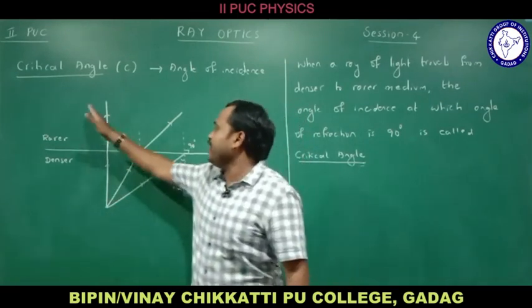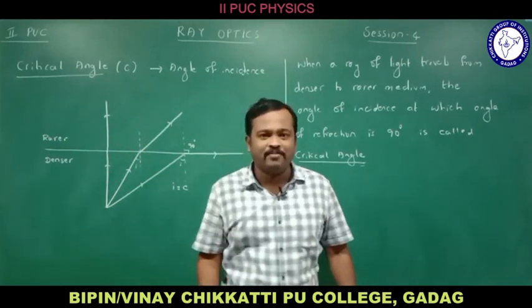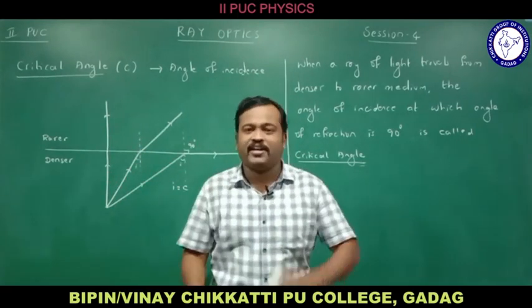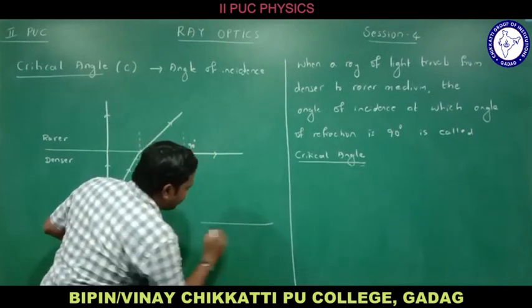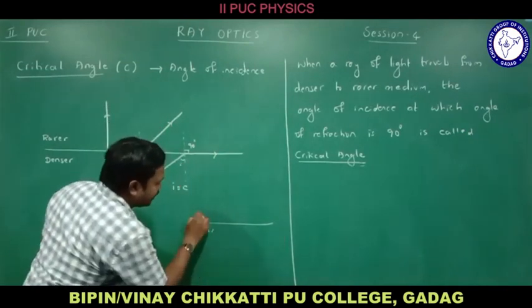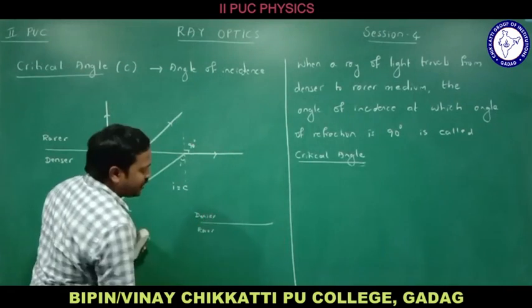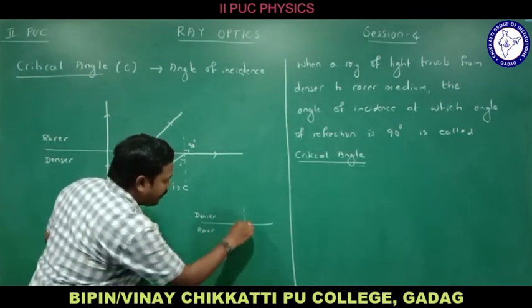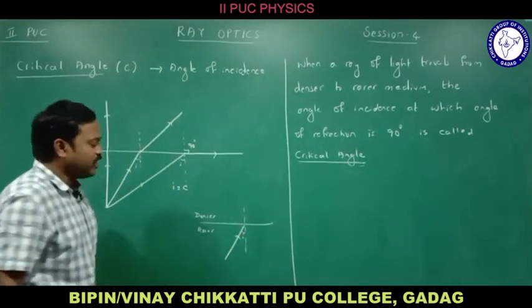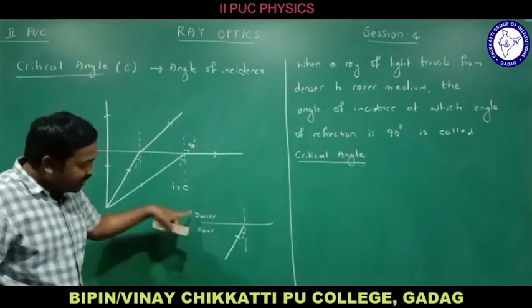If a ray of light travels from rarer to denser medium, it moves towards the normal. We cannot get this kind of situation. For example, if a ray of light is traveling from rarer to denser medium, what happens? Let me check it out. Rarer to denser medium. So if I take this as the angle of incidence, what happens to the angle of refraction? It is traveling from rarer to denser.